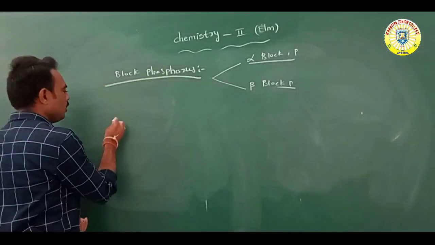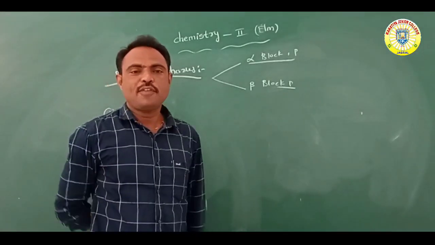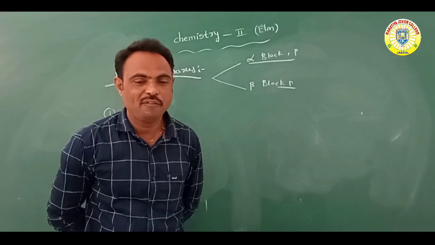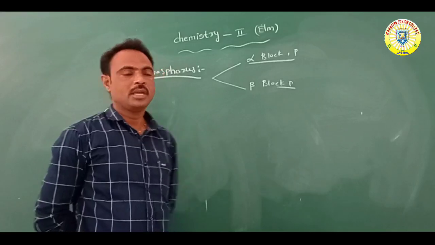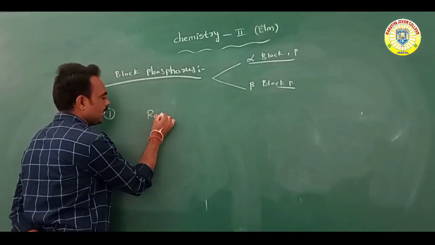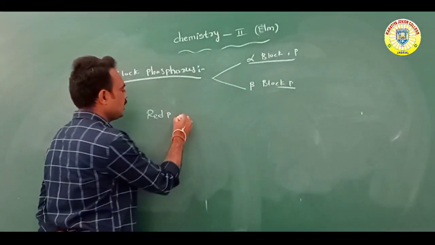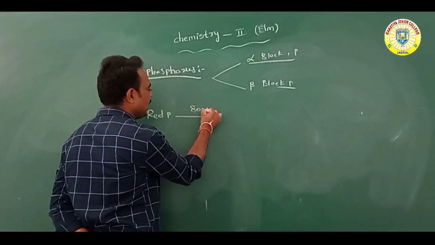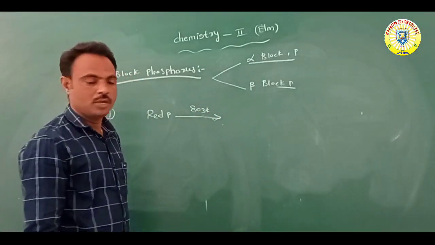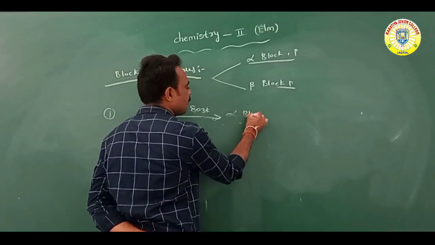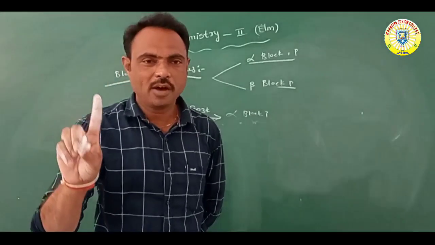So overall, alpha black phosphorus is mainly formed from red phosphorus. When red phosphorus is heated at 803 Kelvin temperature, it forms alpha black phosphorus.